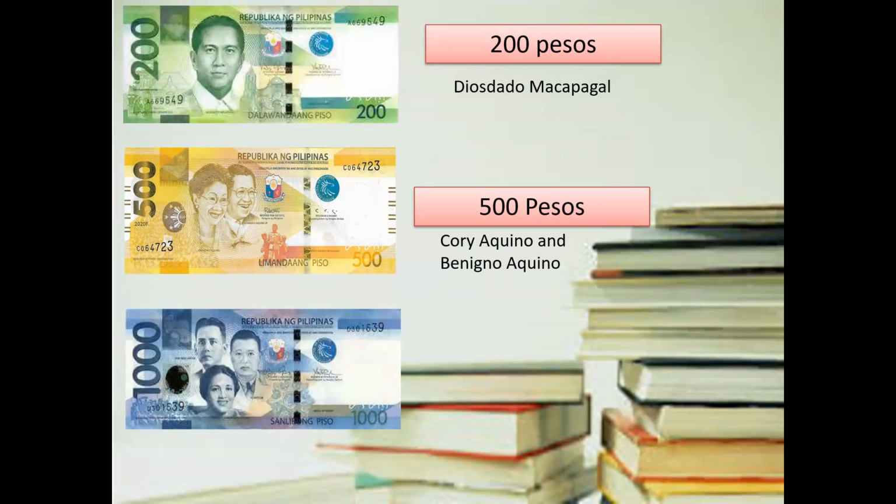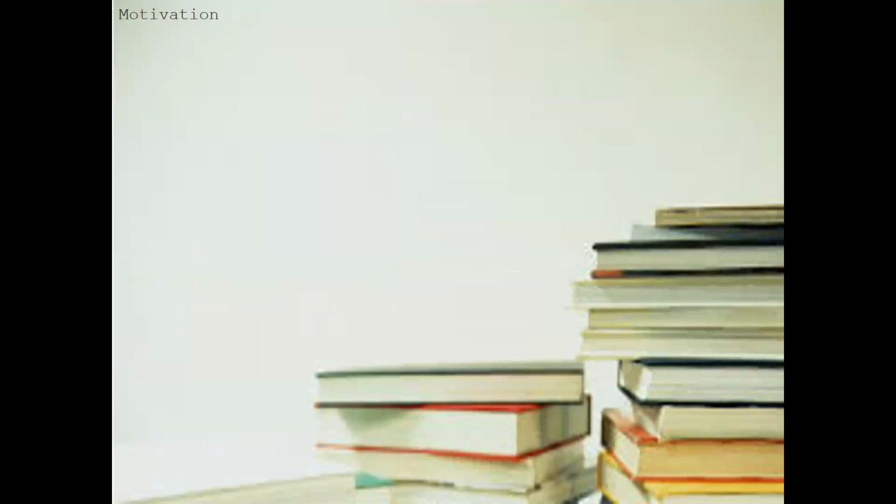On the 1,000 peso bill, we could see three persons here. This person is Jose Abad Santos. This one is Vicente Lim. And the woman here is Josefa Llanes Escoda. The color of the 1,000 peso bill is blue.